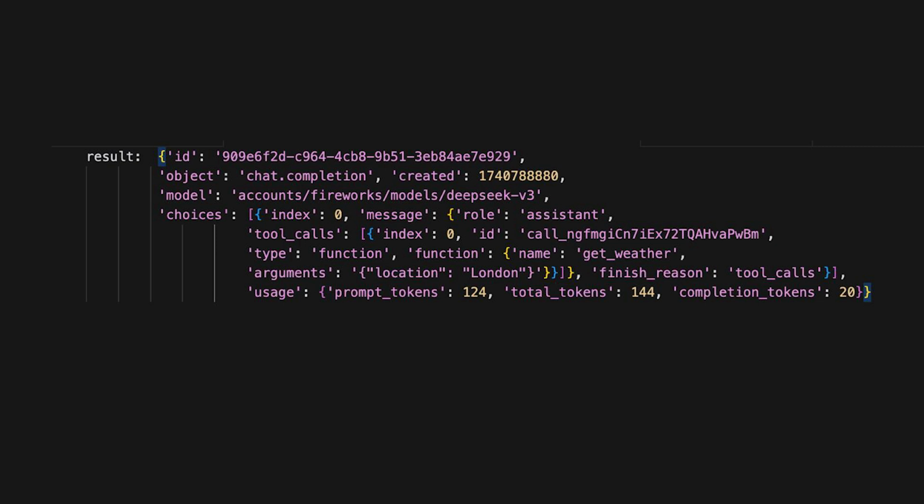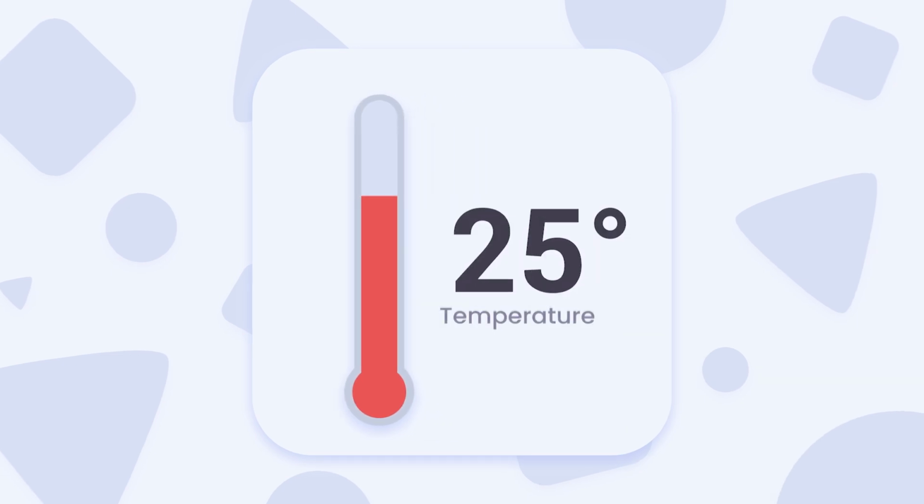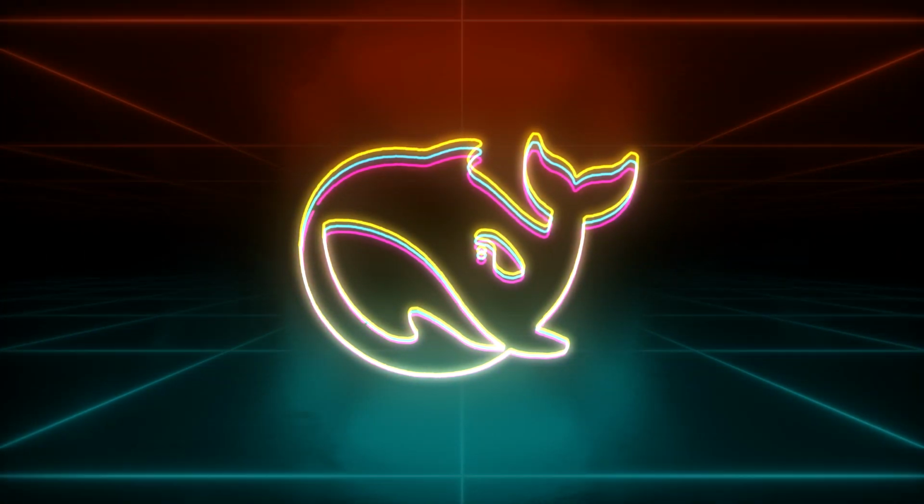We then call our get_weather Python function with the location London. And the function returns, say, sunny 25 degrees. We append a new message to the conversation with role as function. This message contains the name of the function and the content as function's return value, which is the weather information. Marking the role as function instead of assistant tells DeepSeek model that this is not a user input but data for the tool. Now the model has what it asked for.